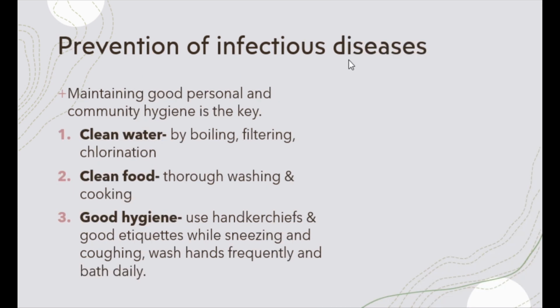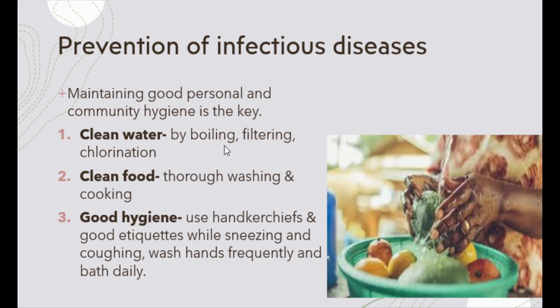Now let's see how these diseases can be prevented. Diseases can be prevented by maintaining good personal and community hygiene. This is the most important factor in disease prevention. It's very important to consume only clean water, which is either boiled or filtered or chlorinated, depending on the amount of contamination that can occur in your area.